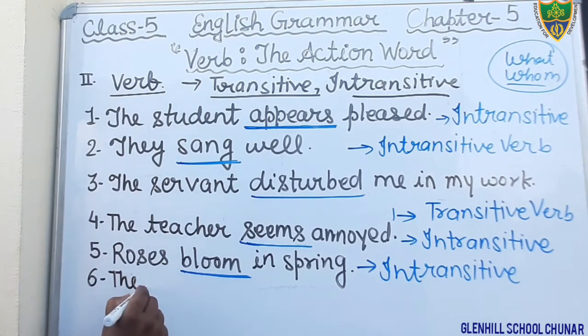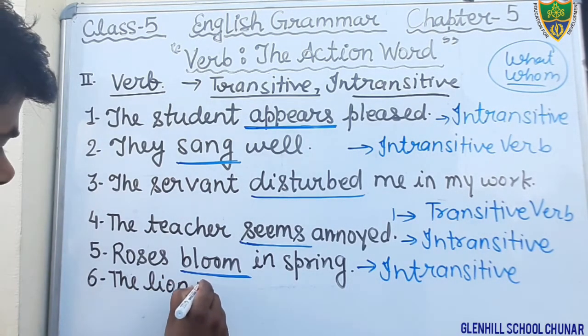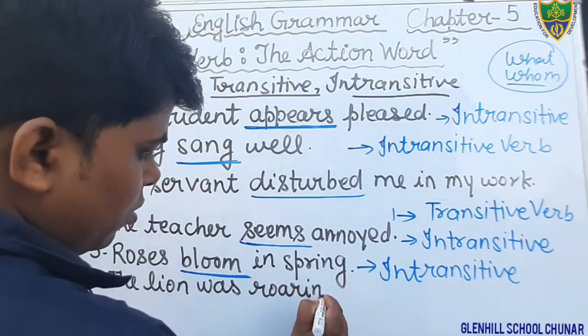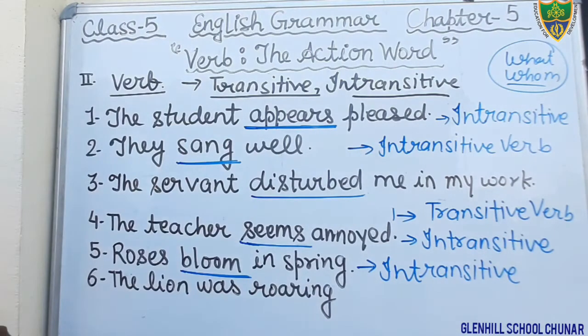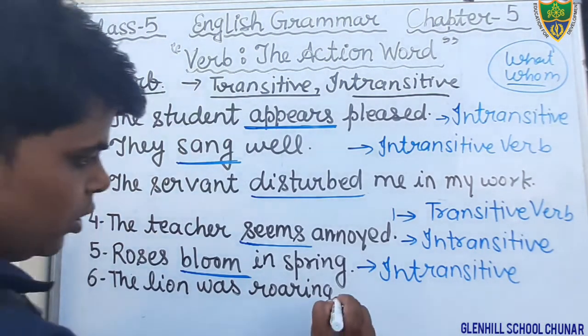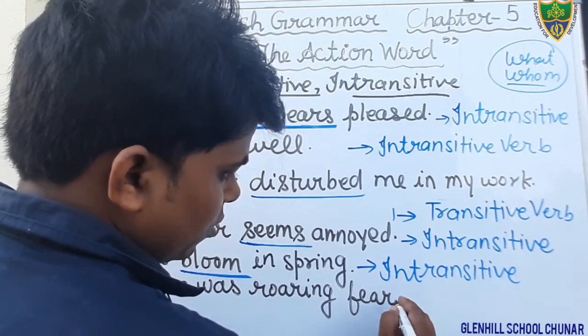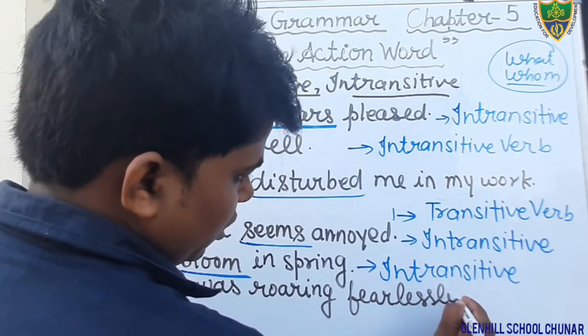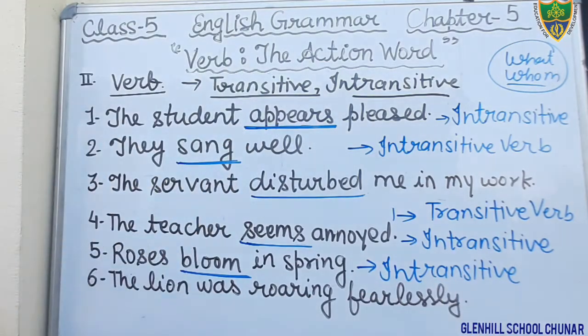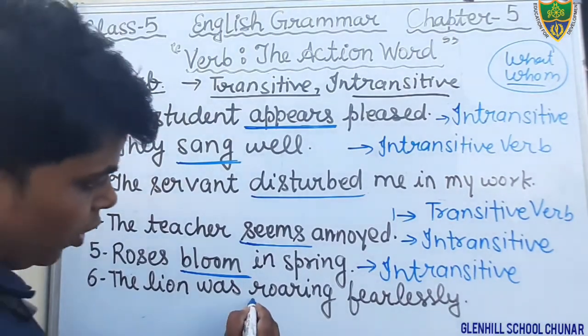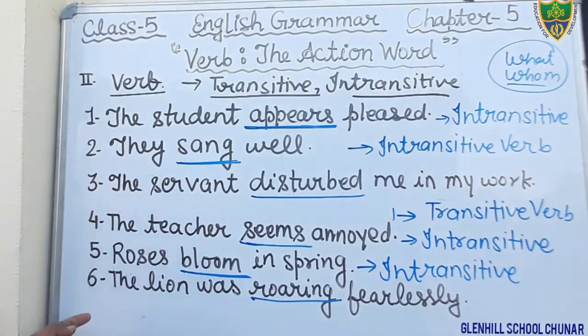The lion was roaring fearlessly. Here in the sentence, roaring is what? Verb. Okay, that is the main verb.